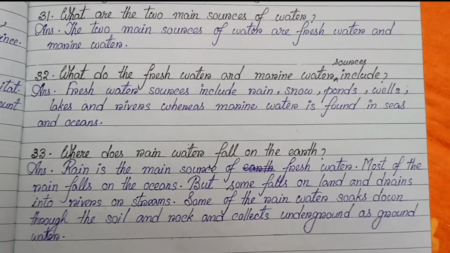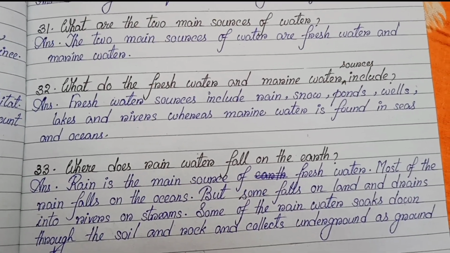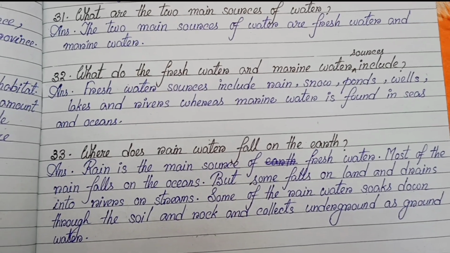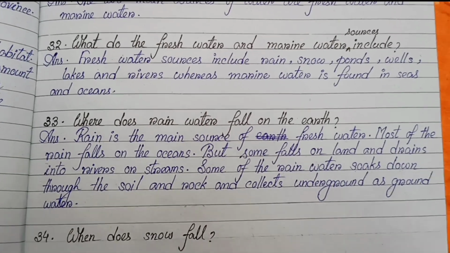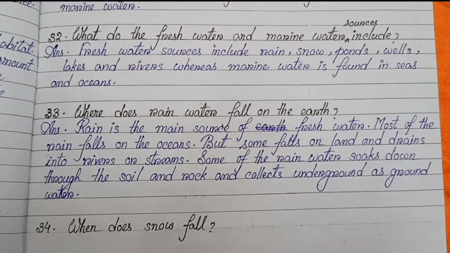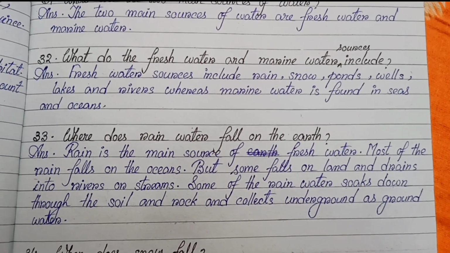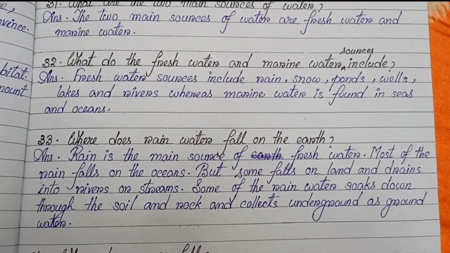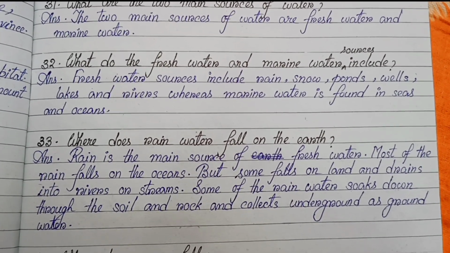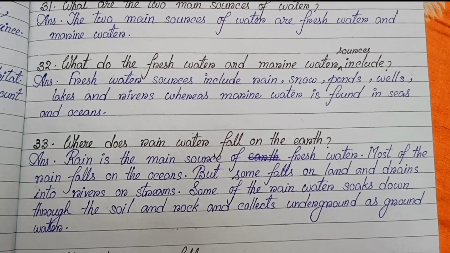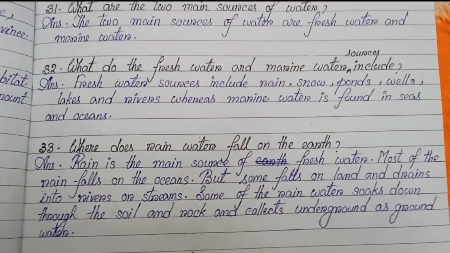Number 32. What do the freshwater and marine water sources include? Freshwater sources include rain, snow, ponds, wells, lakes and rivers, whereas marine water is found in seas and oceans. Number 33. Where does rainwater fall on the earth? Rainwater is the main source of fresh water. Most of the rain falls on the seas, but some falls on land and drains into rivers or streams. Some of the rainwater soaks down through the soil and rock and collects underground as groundwater.